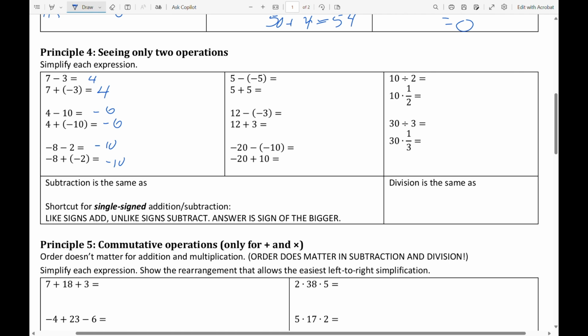Negative 5 subtract negative 5 is actually 10. 5 plus 5 is also 10. 12 subtract negative 3 is 15. So is 12 plus 3. And negative 20 take away negative 10 is actually negative 10, just like negative 20 plus 10 is negative 10. So subtraction is the same thing as addition of the opposite.